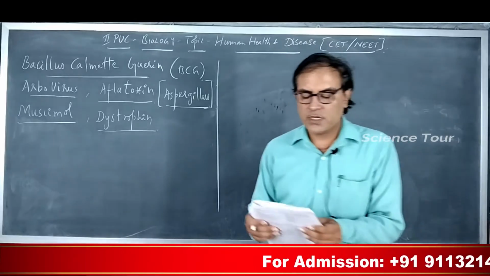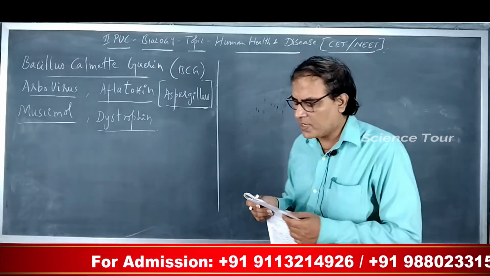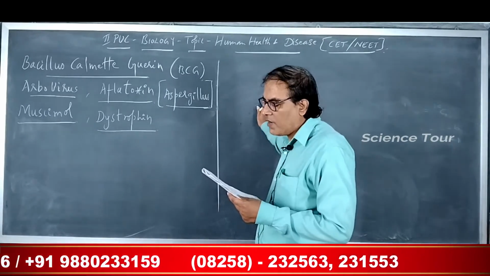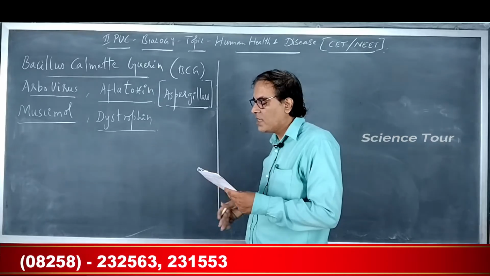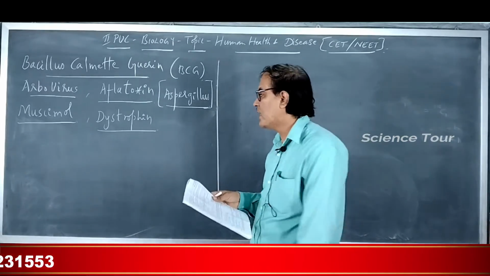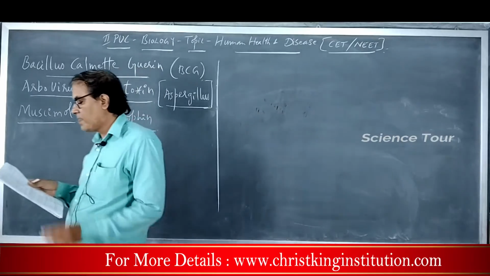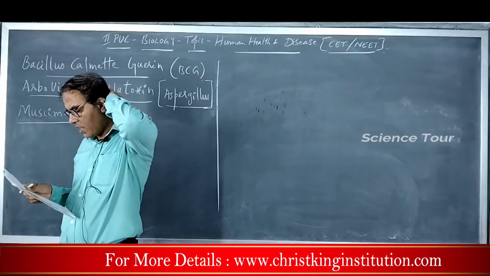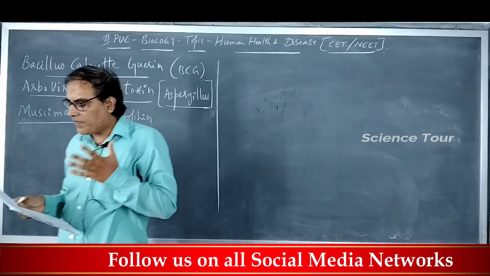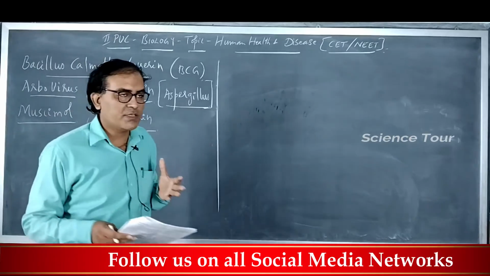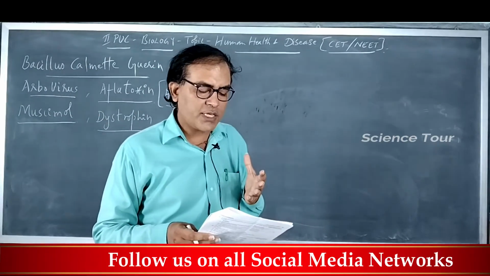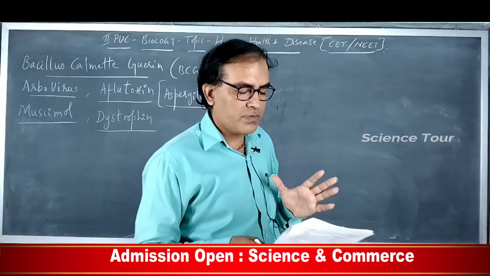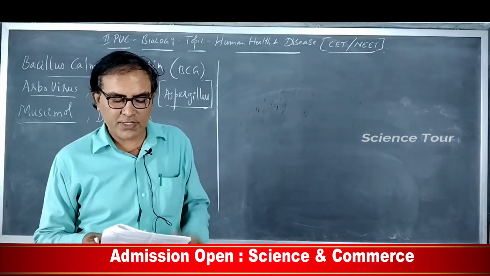Next question number 15. Common cold differs from pneumonia in that pneumonia pathogen infects the alveoli, whereas the common cold affects the nose and respiratory passage but not the lungs. That is the right answer, option 1. See the second one. Pneumonia means the pathogen infects the alveoli, whereas the common cold means which affects the nose and the respiratory passages but not the lungs. See, the pneumonia is a communicable disease, whereas the common cold is a nutritional deficient disease. No, so the common cold is a viral disease.